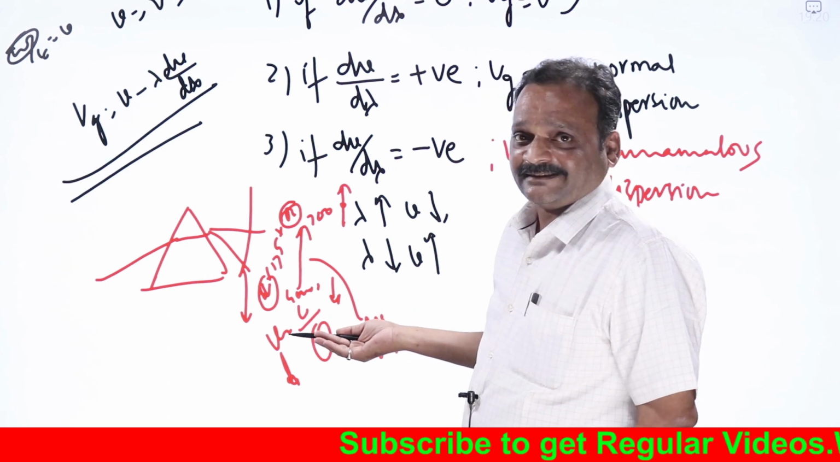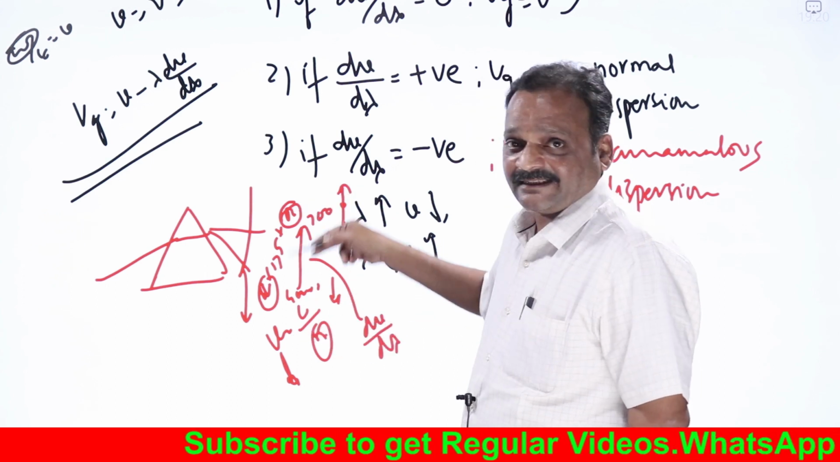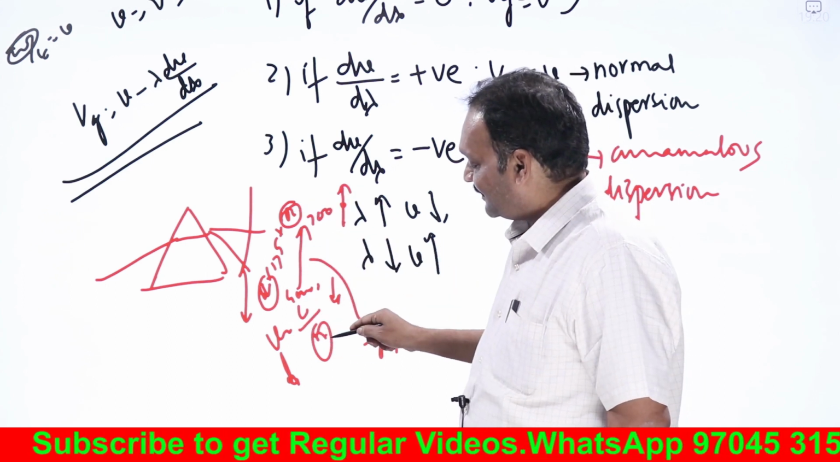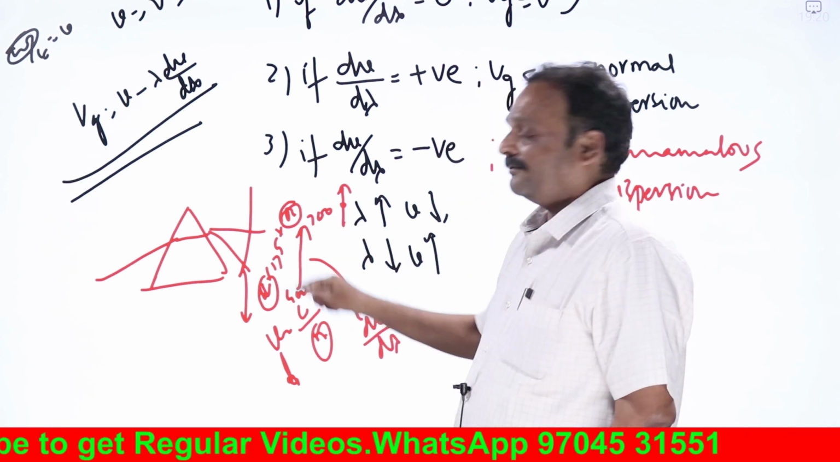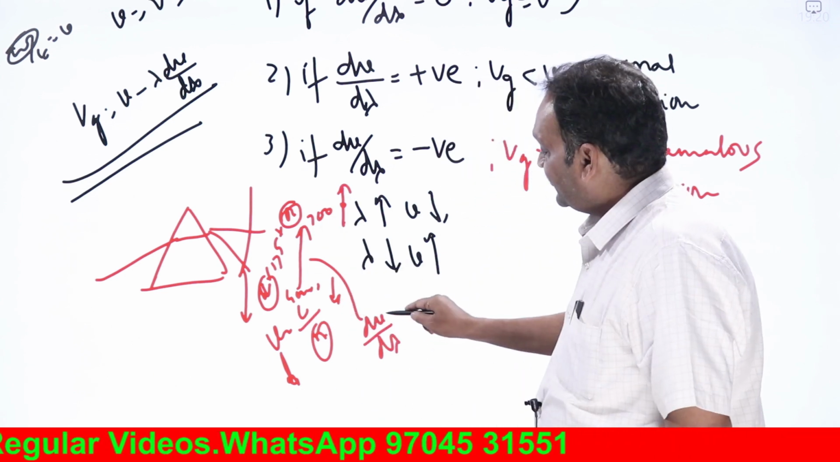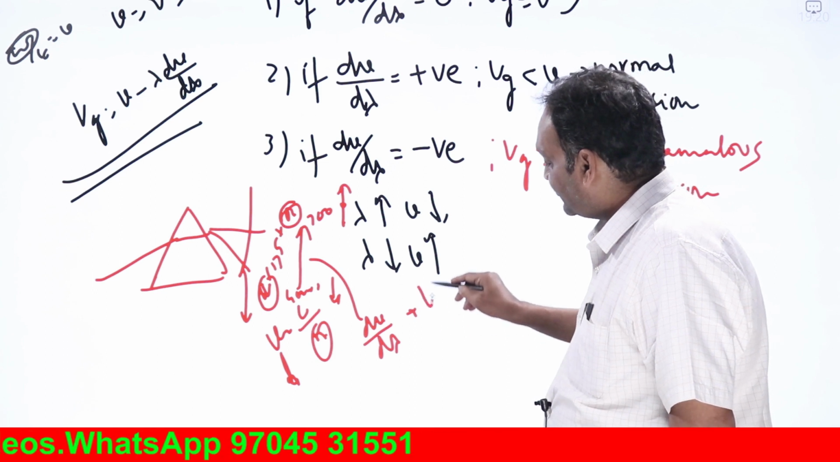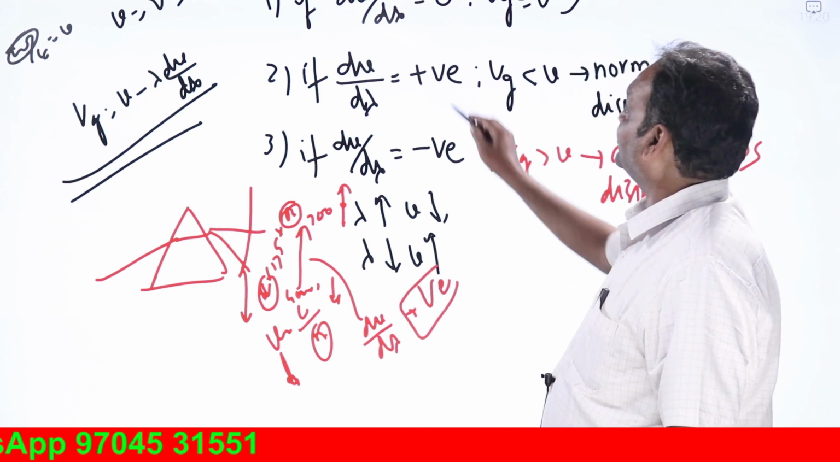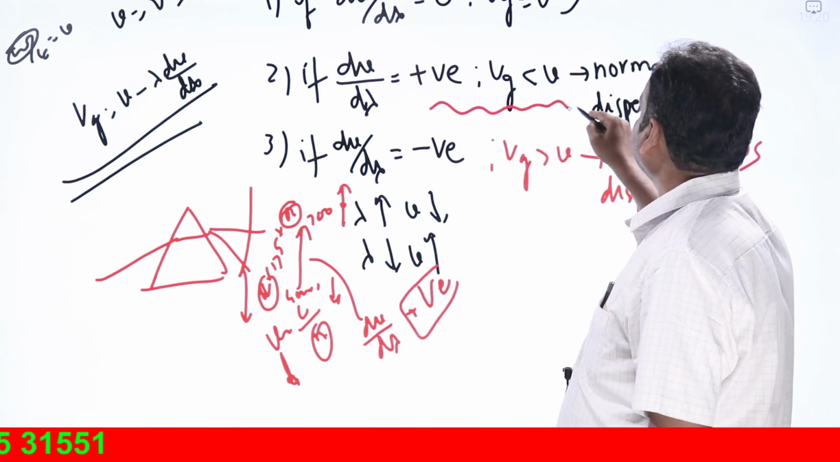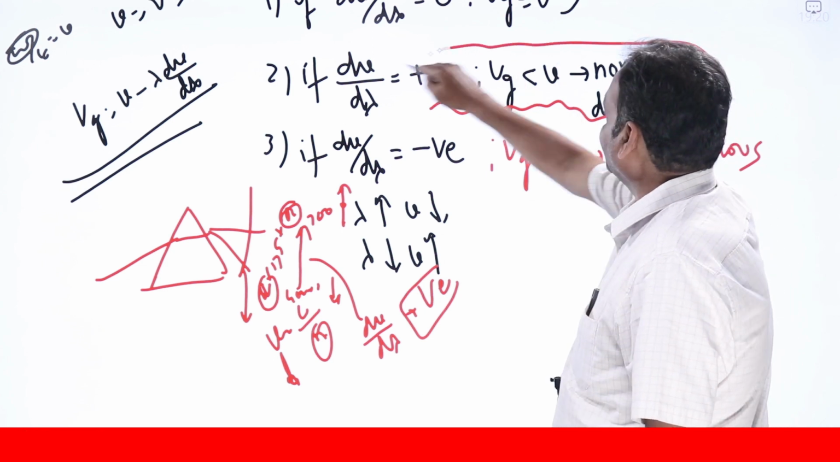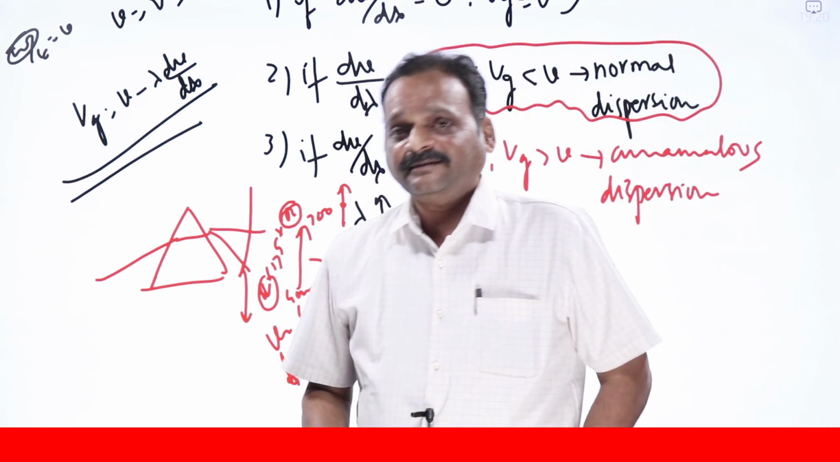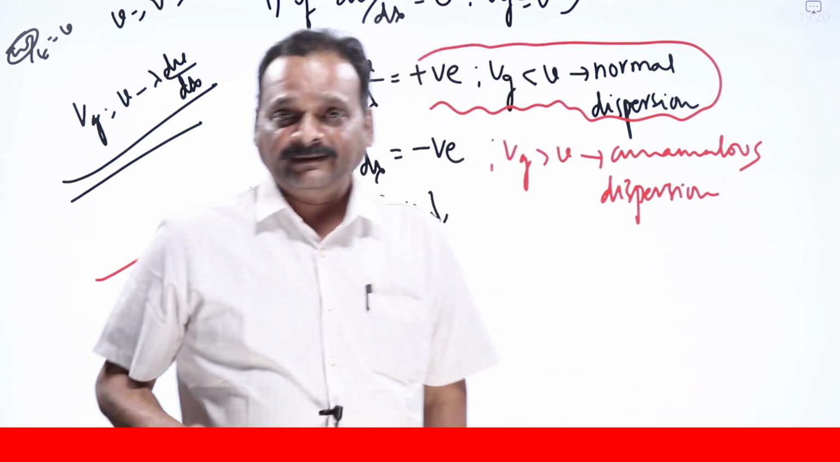How do I know that velocity is increasing? Red light is bending less than violet light, which means the refractive index for red is less and its velocity is more. So dv by d lambda will be positive. When dv by d lambda is positive, Vg will be less than V. It is known as normal dispersion. So visible light experiences normal dispersion in the medium of a prism.